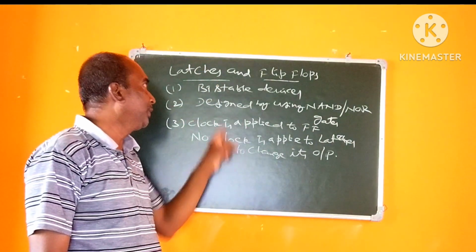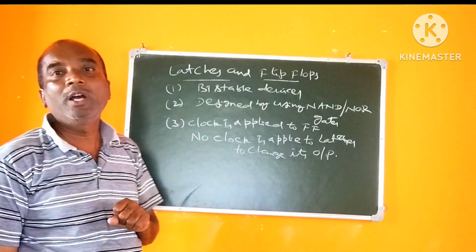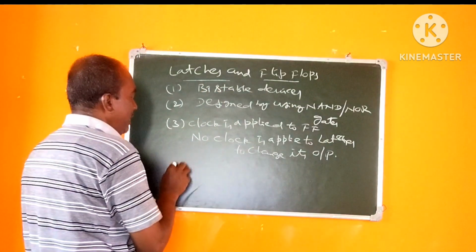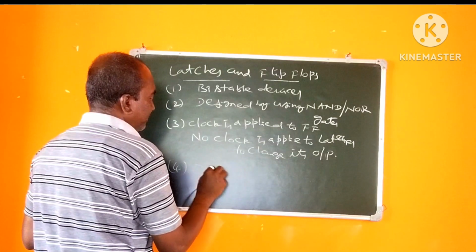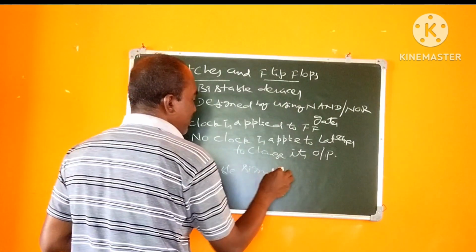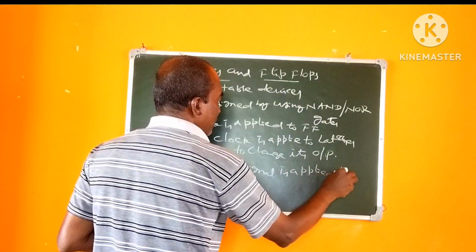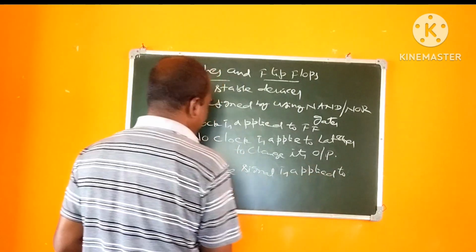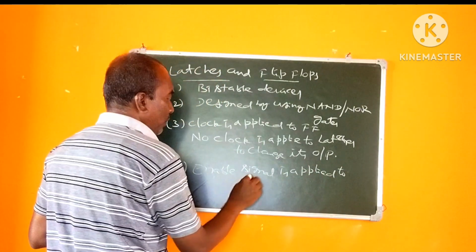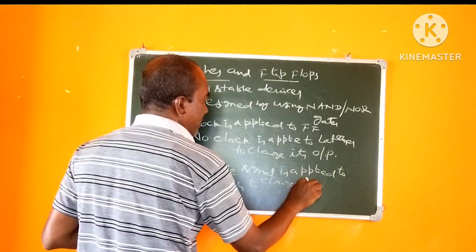So no clock is applied to the latch, but an enable signal is to be applied. The enable signal is applied to the latch to change its output.